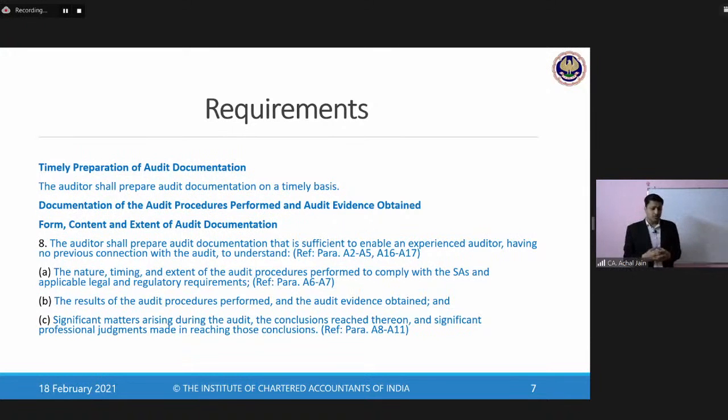Why? Because let's suppose, say an auditor verified property, plant, and equipment. Now, property, plant, and equipment, you can say, was 20% of the size of the balance sheet of the company. And the auditor didn't find any observations, but still the conclusions were not documented in the audit working paper. And if the conclusions are not documented, then the auditor will not be able to finally assess what is going to be the impact of this PPE on the audit report.